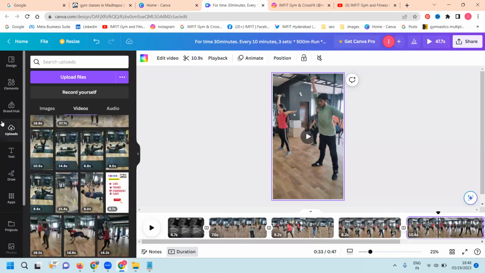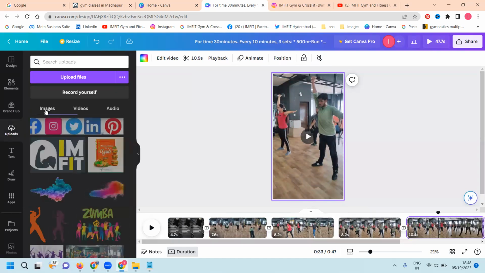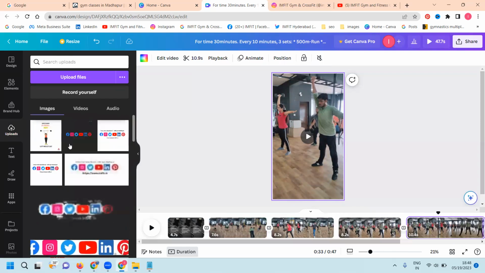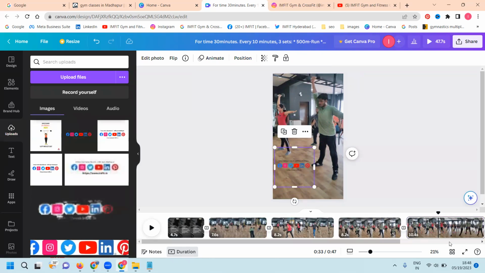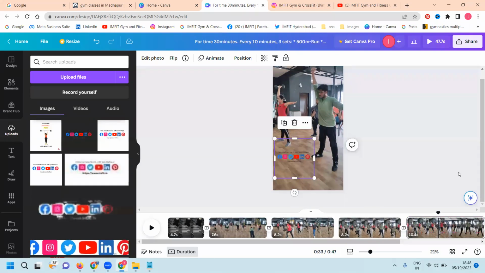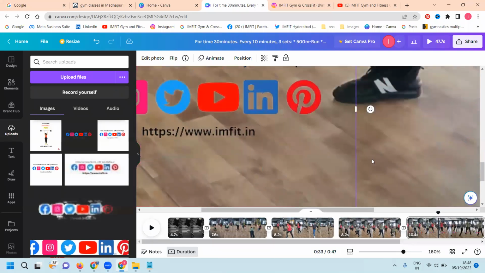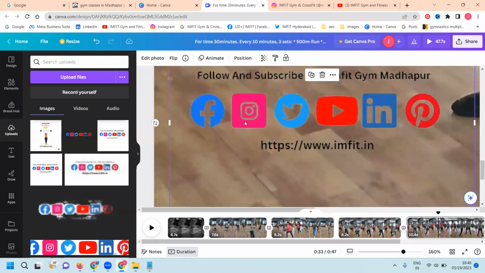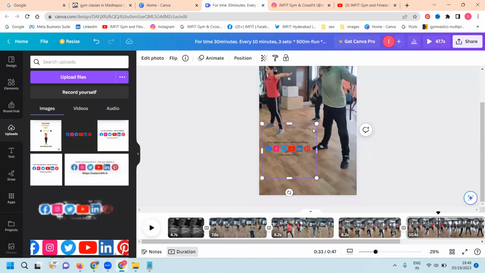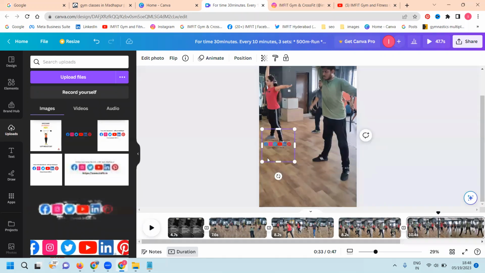After this, one important thing to do is the screen. What is meant by the screen? What is the purpose of the screen? I'll show you. When coming to this one, people follow and subscribe, I am Fit Gym Madhapur. This will be your particular website. So that is the purpose. You can add your particular watermark here.